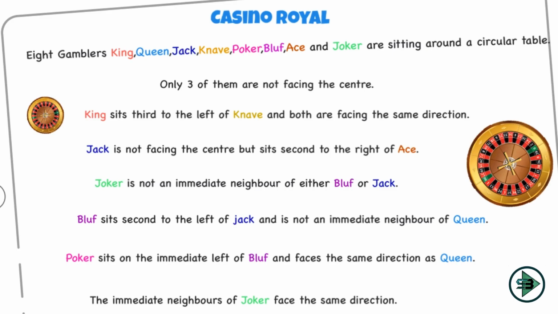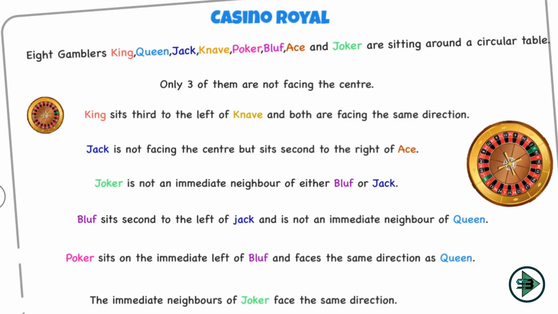Let's read each sentence now and identify our first link, as we have done in the earlier problem. What is my first link? Something that I know exactly, a link of a person where I know whether he is facing the center or away from the center, and the rest of the persons would be placed around this one person.